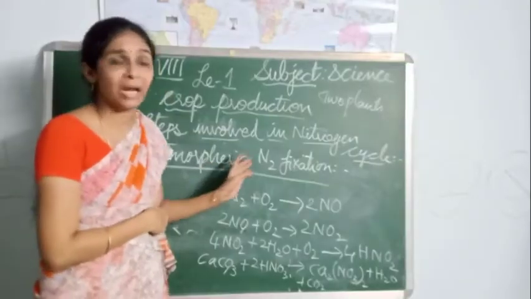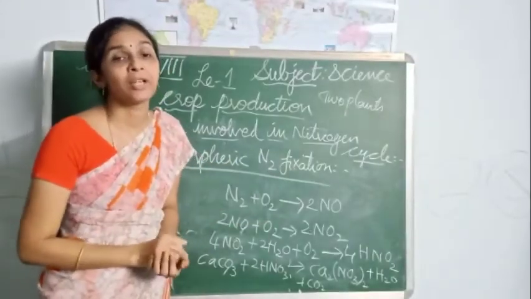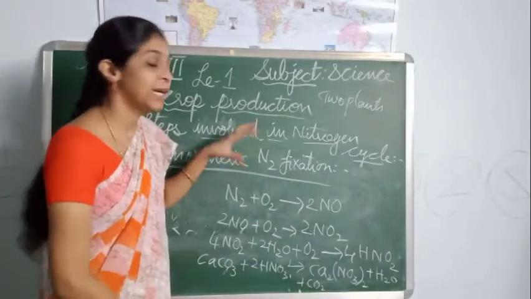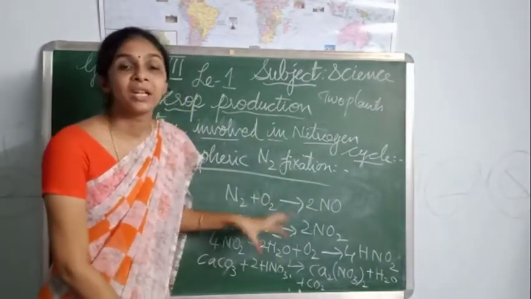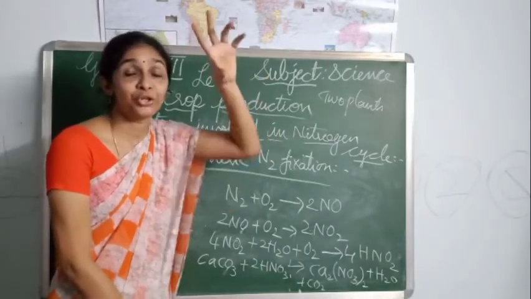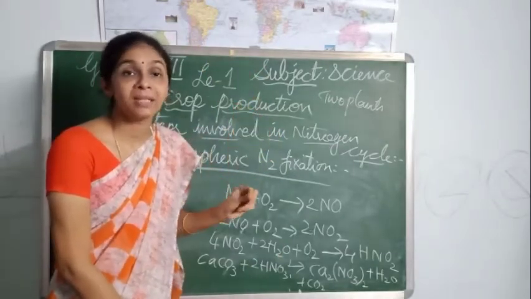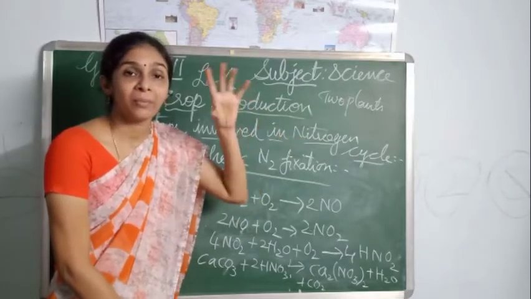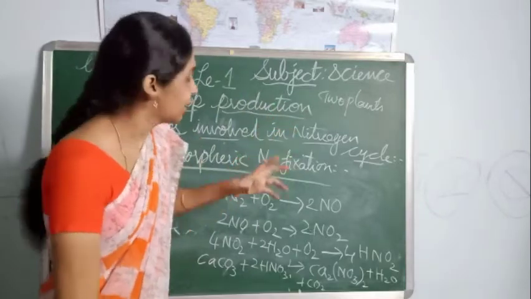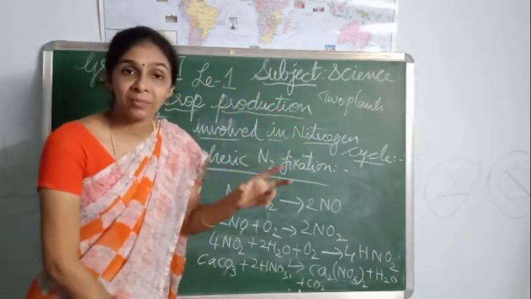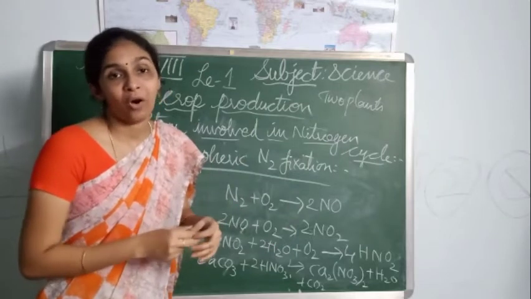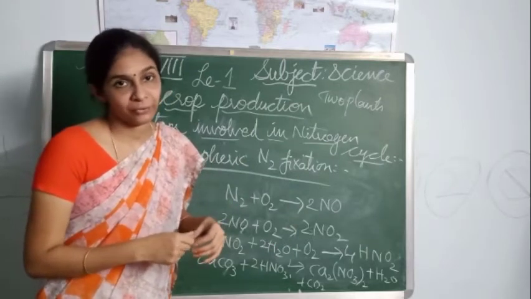We are learning about atmospheric nitrogen fixation. So how is atmospheric nitrogen fixation carried out? In atmospheric nitrogen fixation, during rains, lightning may occur. Due to lightning, high temperatures are produced in the atmosphere. Due to the high temperatures, the nitrogen and oxygen present in the atmosphere combine together to form oxides of nitrogen.